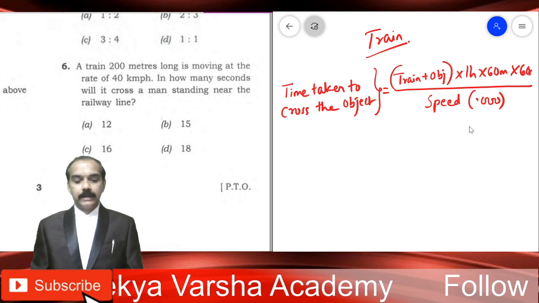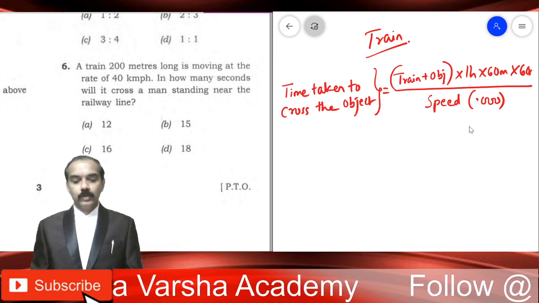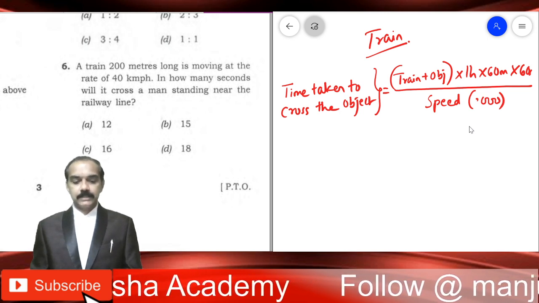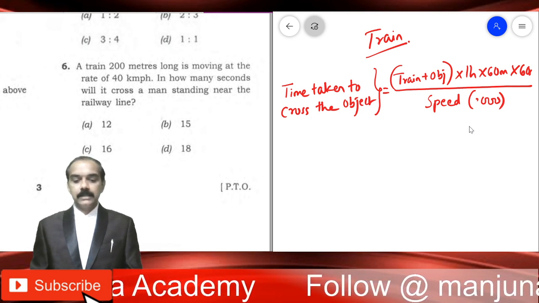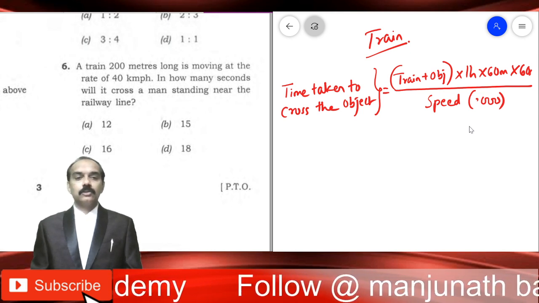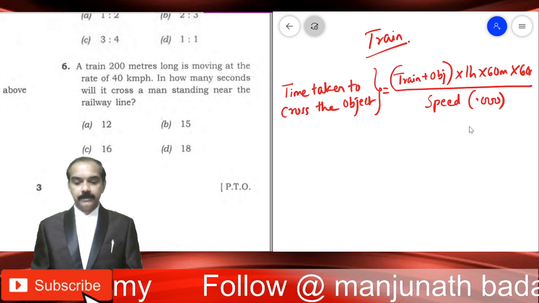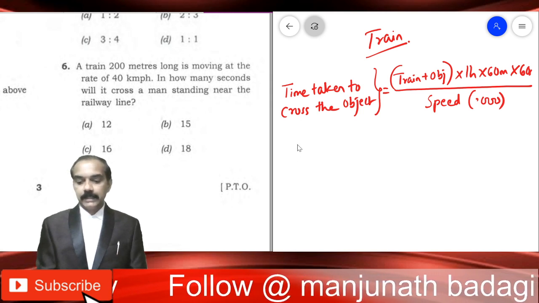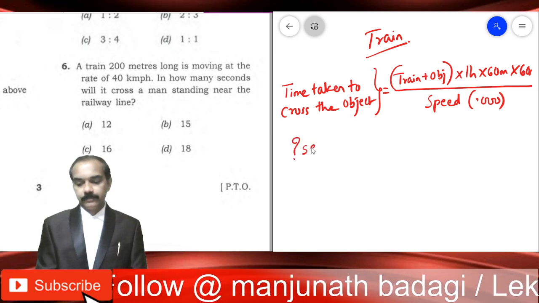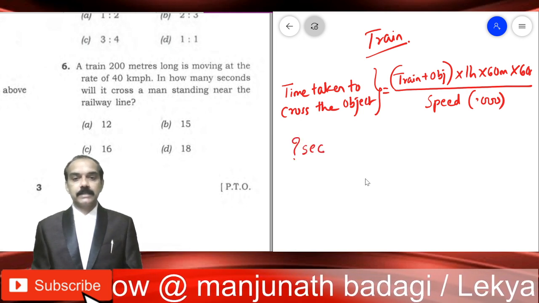A train 200 meters long is moving at the rate of 40 km per hour. In how many seconds will it cross a man standing near the railway line? Here the object to be crossed is a standing man, and the question asked is in how many seconds the train will cross that standing man.